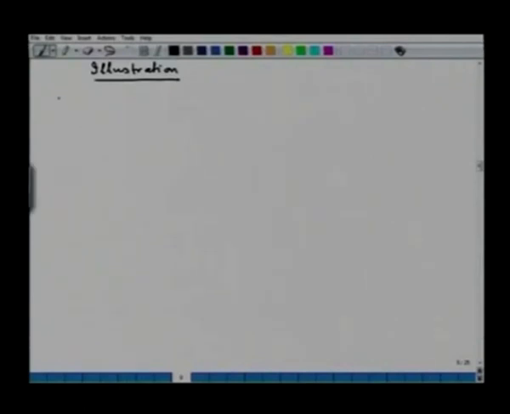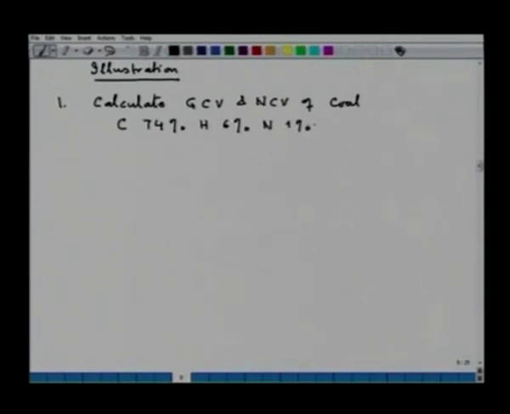So, first illustration, let us take one problem, say calculate GCV and NCV of a coal which analyzes carbon 74%, hydrogen 6%, nitrogen 1%, oxygen 9%, sulfur 0.8% and moisture 2.2% and ash equal to 8%. So, I am required to calculate gross calorific value and net calorific value of the fuel.